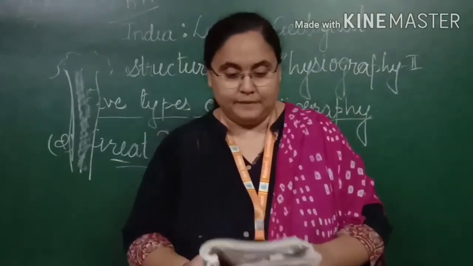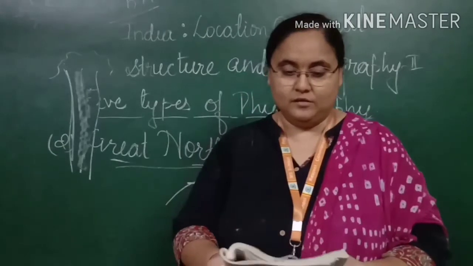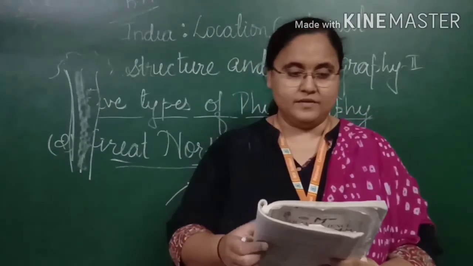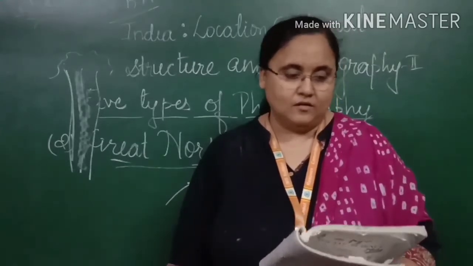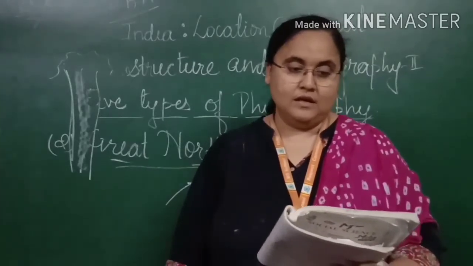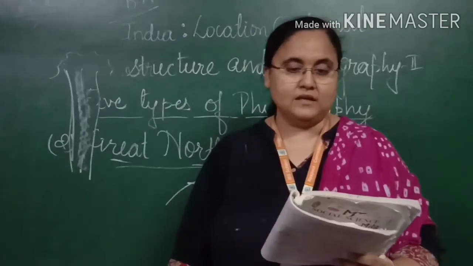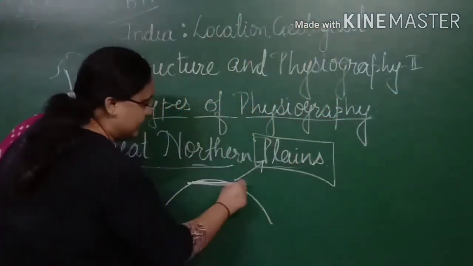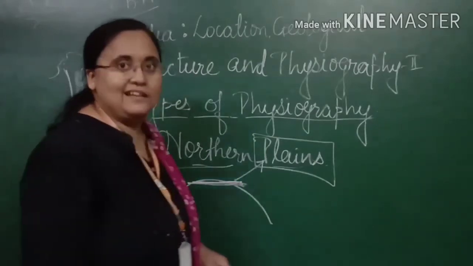Now the plain is about 2,400 kilometers long. It is considered one of the largest river plains of the world. Its western part is narrower than the eastern part. The plain is almost level land. As I have shown you, it is even land or a level land.